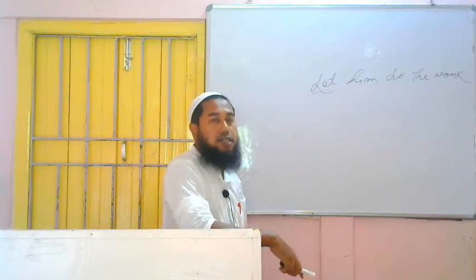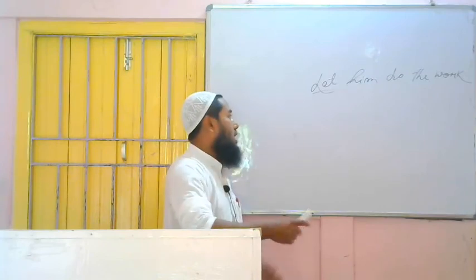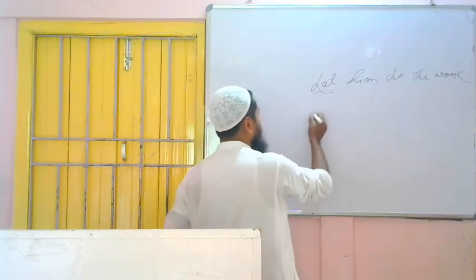So how to change the voice of active voice sentences having let? This is the formation you write.